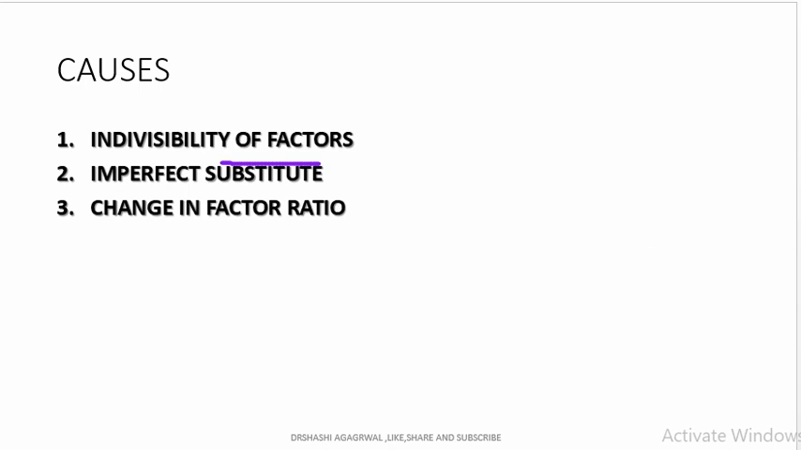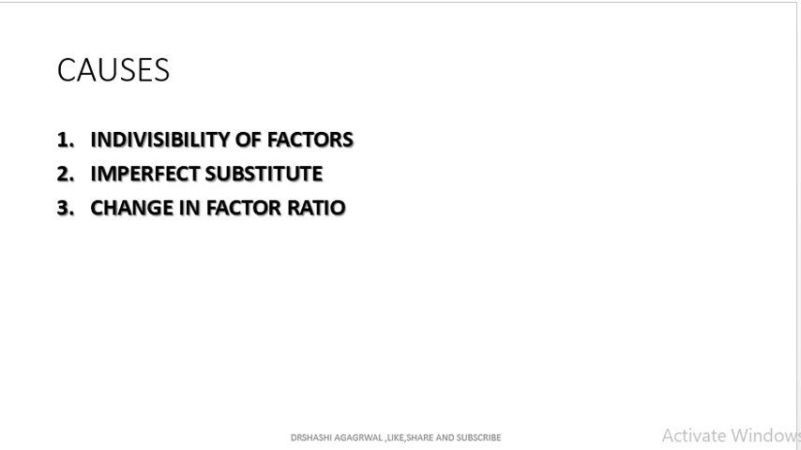So what are the causes? Why does this law happen? Because we are using a fixed factor along with the variable factors. The fixed factor could not be taken in smaller doses, so the factor is indivisible. Initially, as we increase the variable factors, the fixed factor's utilization improves, due to which the total product increases. After a point, there is an optimum ratio: like there is a machine, it could operate well when we are using 5 labor. When we increase up to 5 labor, it will give us good results.